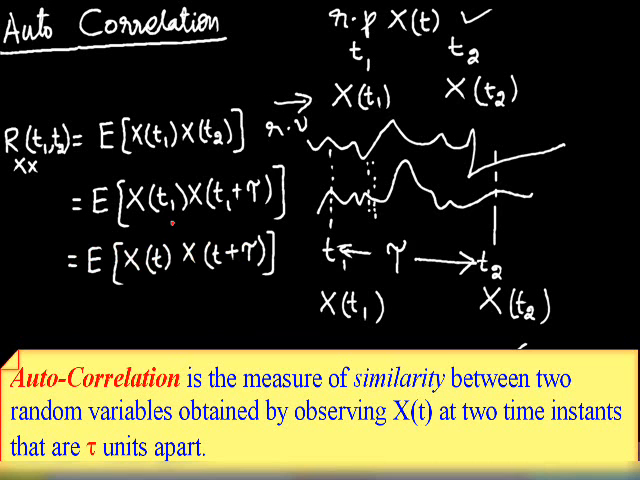Here I simply eliminated the subscript, nothing else. I removed the subscript. Now if you substitute t equivalent to t1, x of t1, x of t1 plus tau. If t equivalent to t2, x of t2, x of t2 plus tau. That is, x of t is the initial, the first time instant, t plus tau is the next instant, and the difference between these two is tau. Therefore, instead of writing x of t1 and x of t1 plus tau, we can simply write x of t into x of t plus tau.